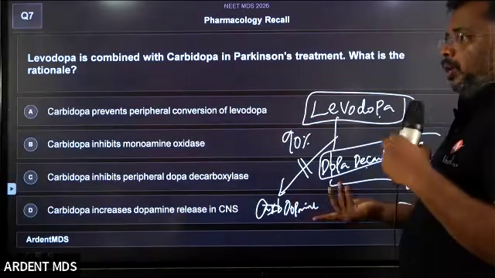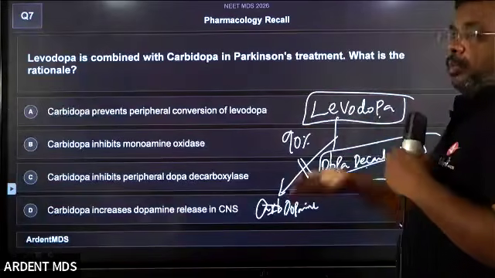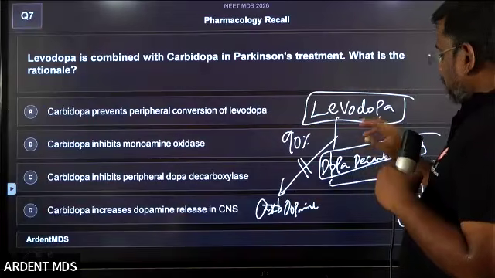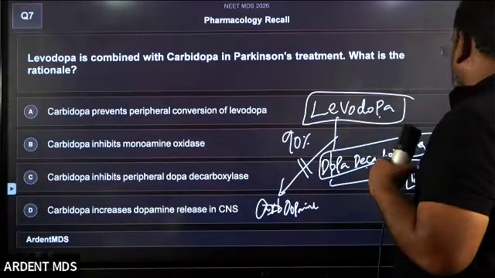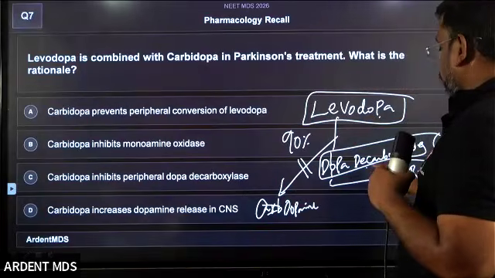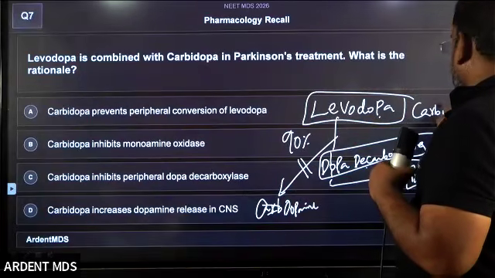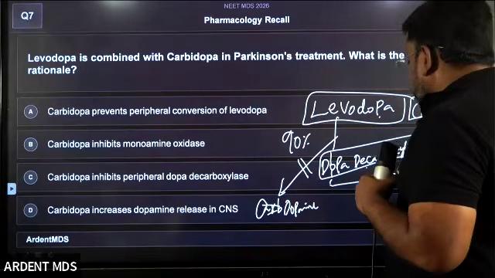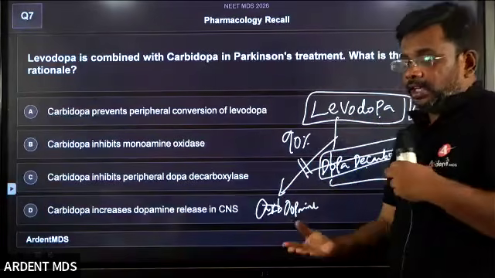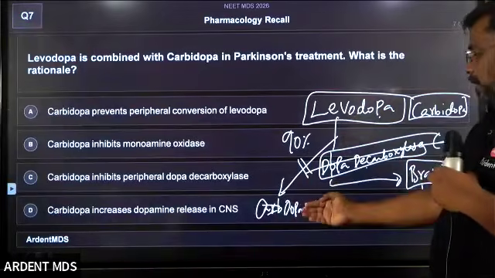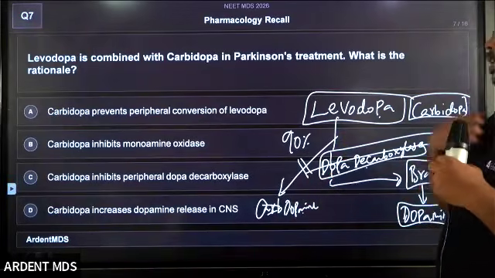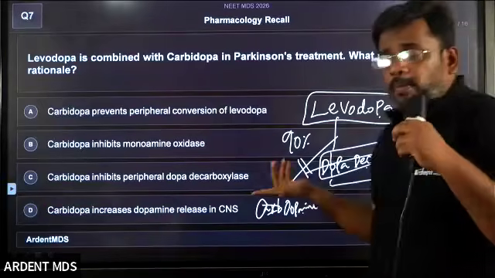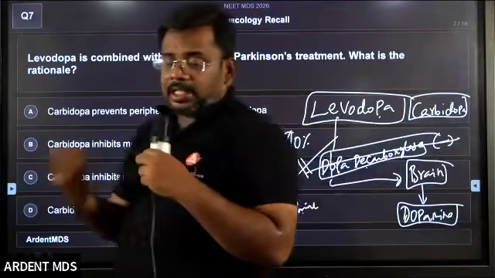I don't want the levodopa to be converted into dopamine in the periphery. I want it in the brain. So to block this process, I am inhibiting dopa decarboxylase by giving a drug called carbidopa. It inhibits the dopa decarboxylase in the periphery, so levodopa does not convert into dopamine. Almost all the levodopa which enters the brain is converted into dopamine, so I need not increase the dose much.